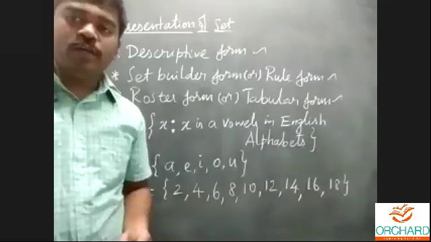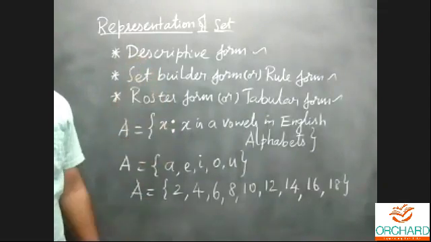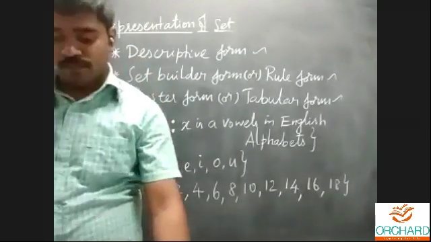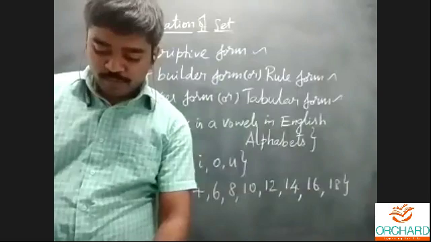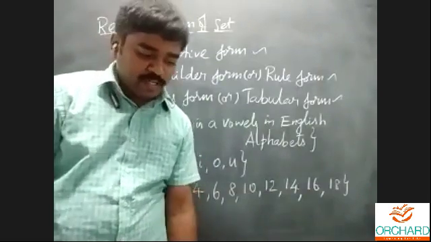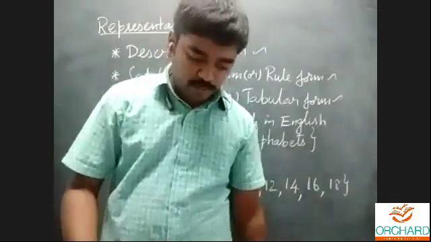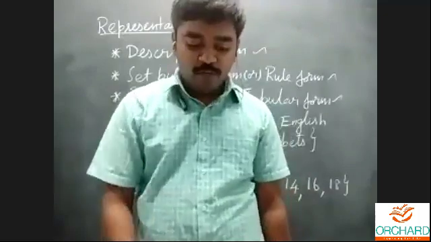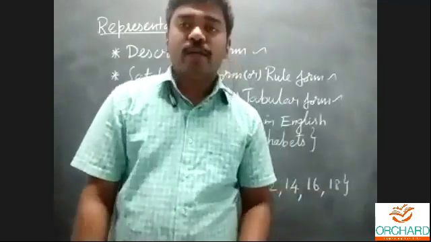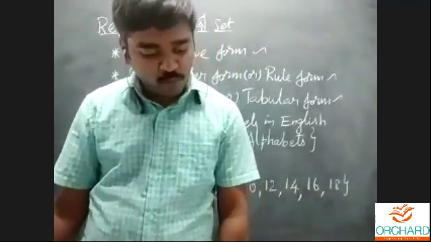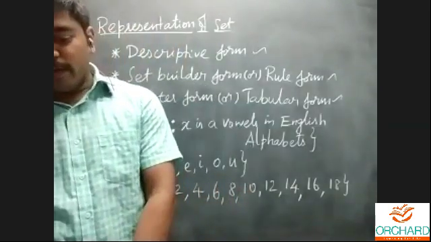Okay, you can go through problems 4, 5, 6 to represent the sets in descriptive, set builder, and roster form. These are the major content in exercise number 1.1. There is an activity on page number 4. Whenever you are free, try to complete activity number 3 on page number 4. Before example number 1.2, you can observe there is an activity they have given.